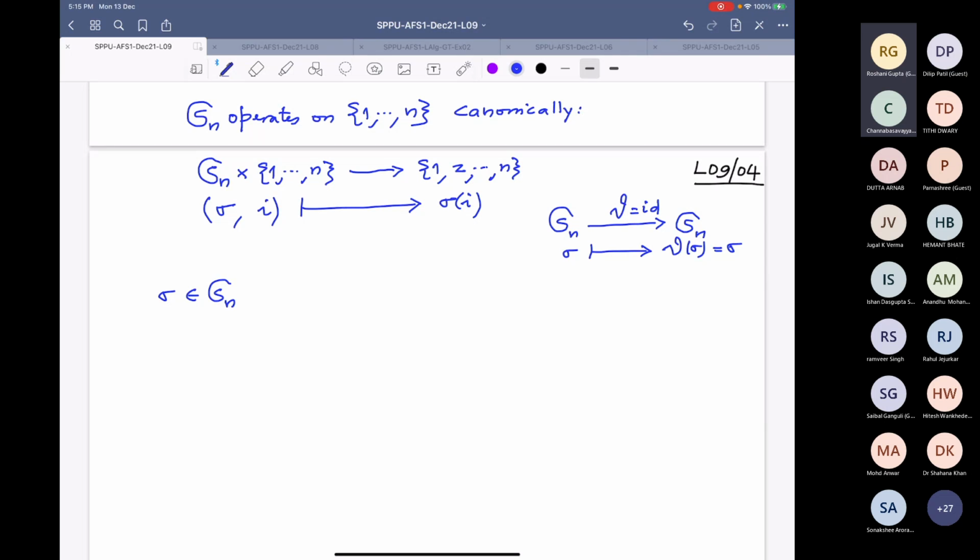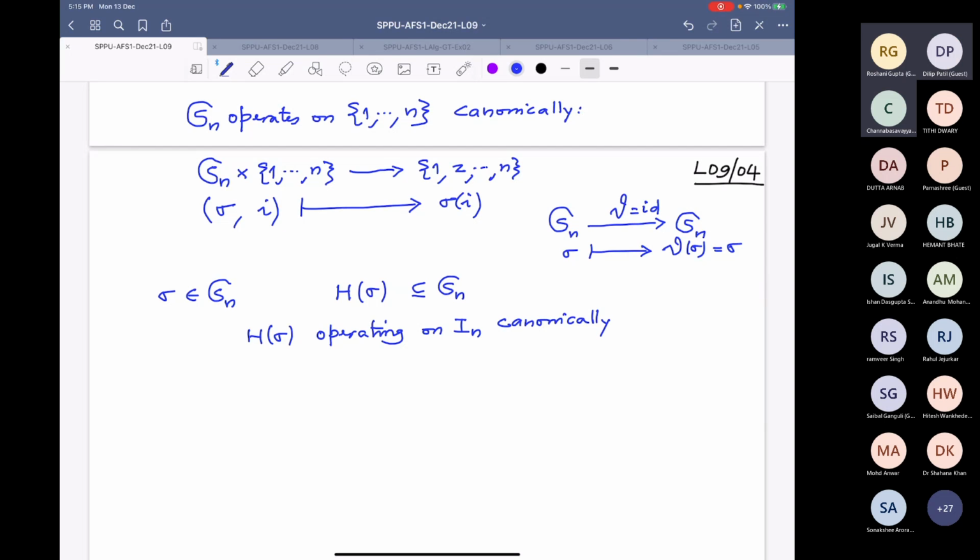If you take the cyclic group generated by sigma, which is a subgroup of Sn, this group H sigma is operating naturally, canonically again. It is the restriction of this operation.